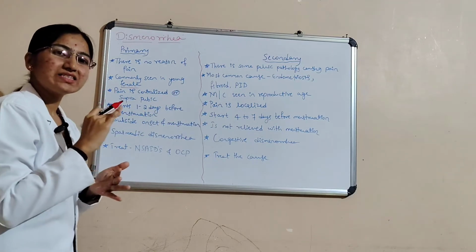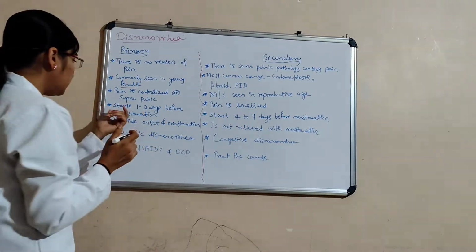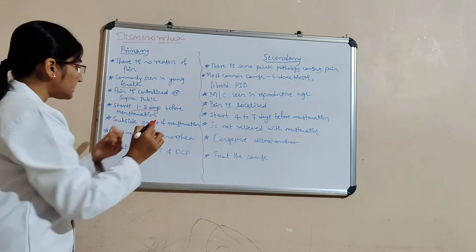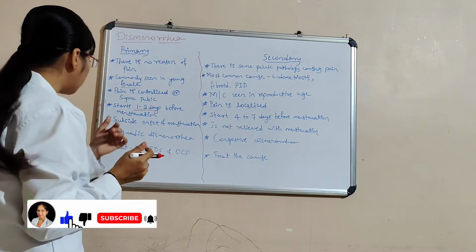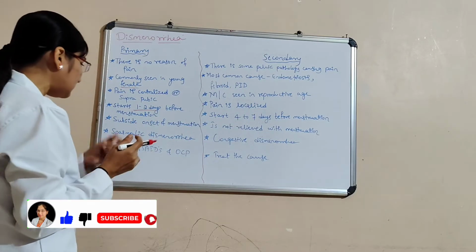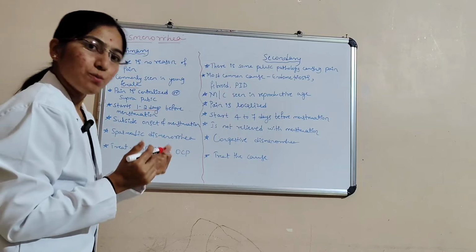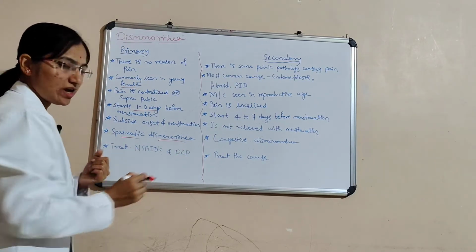Pain is centralized, suprapubic, and it starts 1 to 2 days before menstruation and subsides at the onset of menstruation. It is also called spasmodic dysmenorrhea.